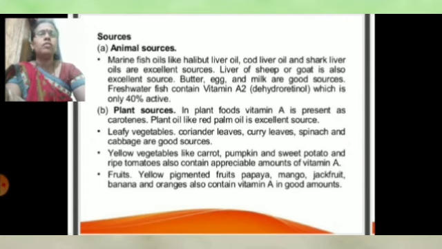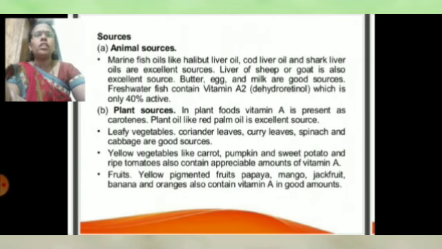Liver of sheep or goat is also an excellent source. Butter, eggs and milk are good sources. Freshwater fish contain vitamin A2, also called dehydroretinol, which is only 40% active.